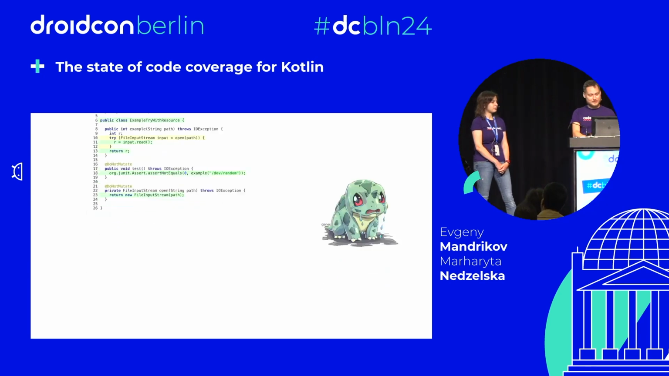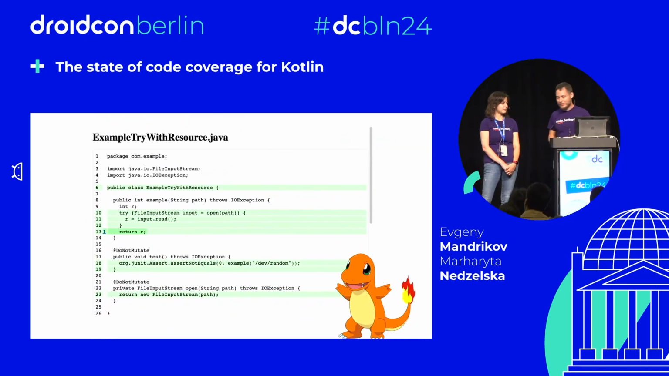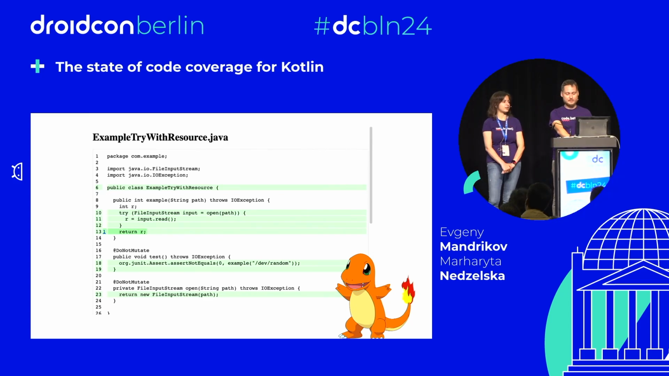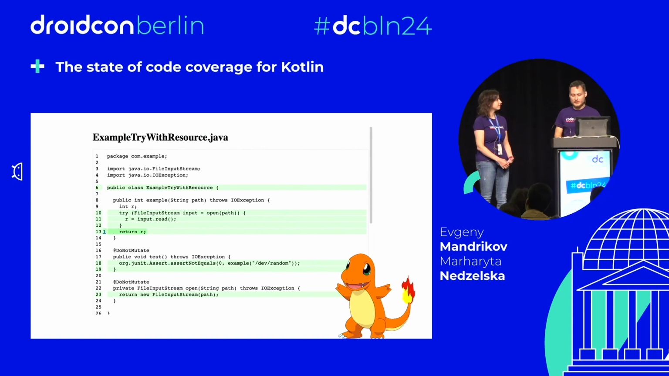Let's move on and check PIT. Now I think it's all green, right? Yes, here it's all green, so we can see that JaCoCo and PIT show that everything is covered, and JetBrains says that it's not. Do you know why JetBrains coverage engine shows that it's not all good?